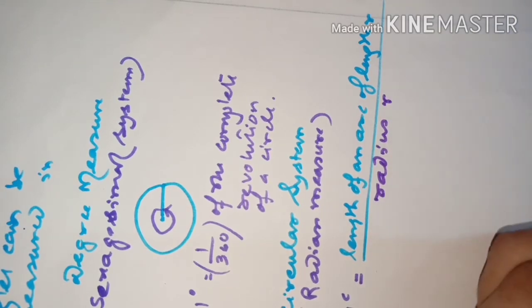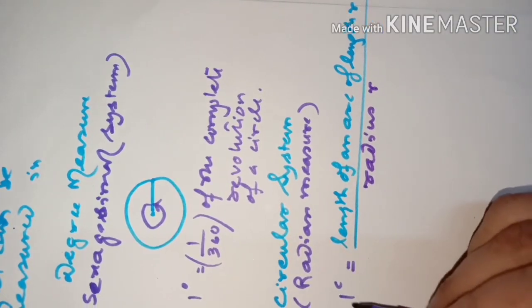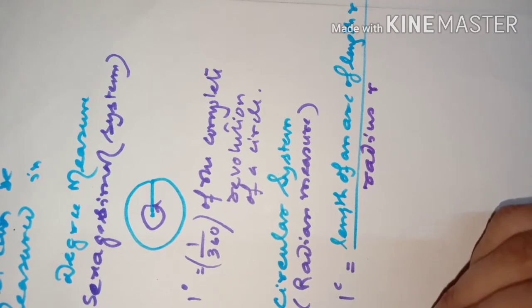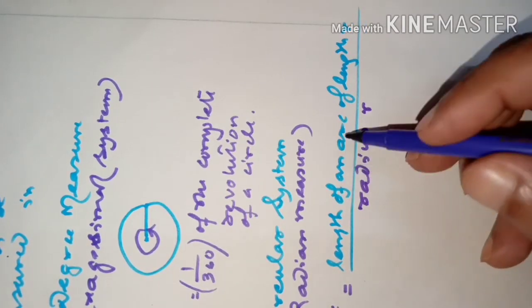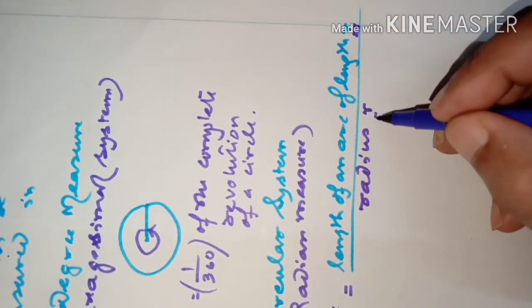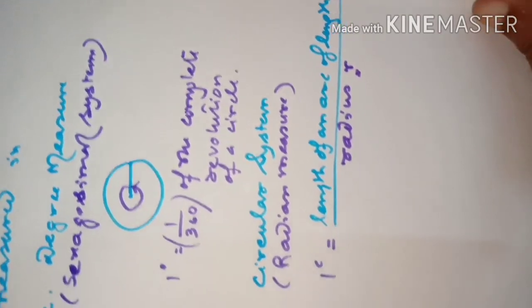That is 1 radian. 1 radian is written like this, with a small c as if it is a power: length of an arc of length r, where the radius is also r, that is 1 radian.